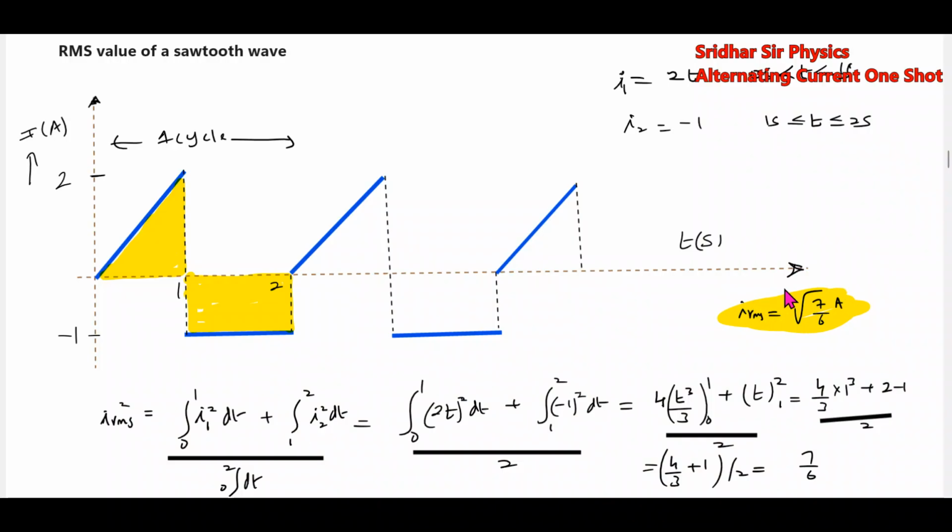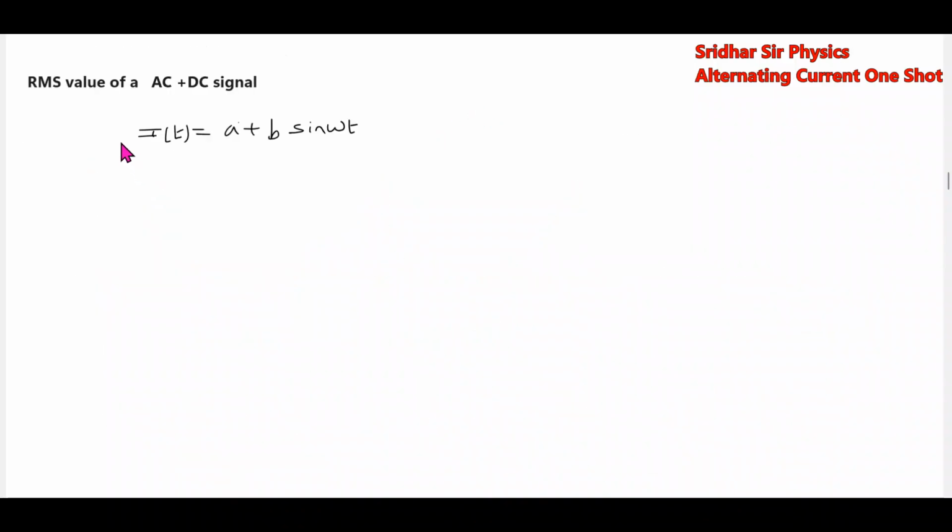Very, very important. It's purely formula based, and you should remember this idea. The RMS value of an AC plus DC signal. How will this signal look? Both AC as well as DC will be present. About this point, the signal will be vibrating.